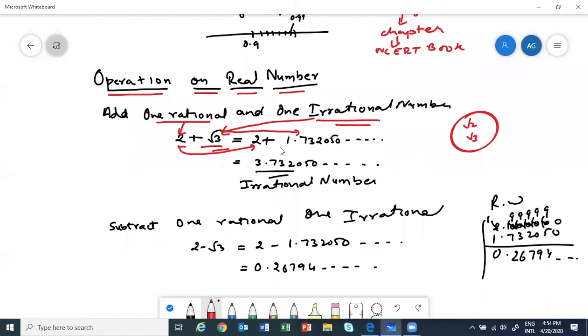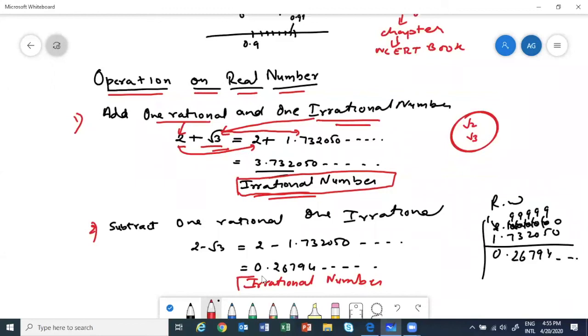So root 3 is 1.732050, and then it's non-recurring, non-terminating, so it is an irrational number. So we will get 3.732050 and so on, which is irrational. So one property: if you add one rational and one irrational number, you will get an irrational number. This becomes one property. Next, if you subtract one rational and one irrational, you get an irrational number. This is your second property.